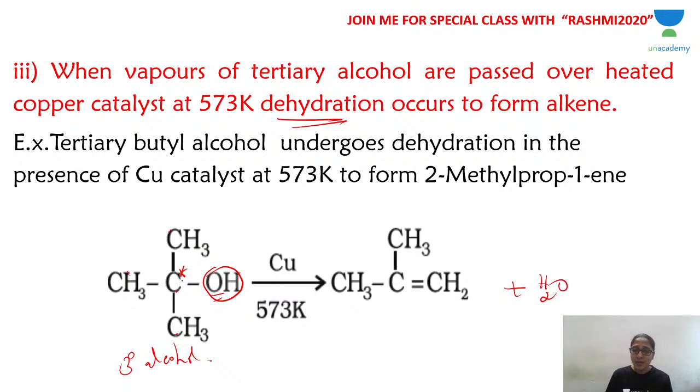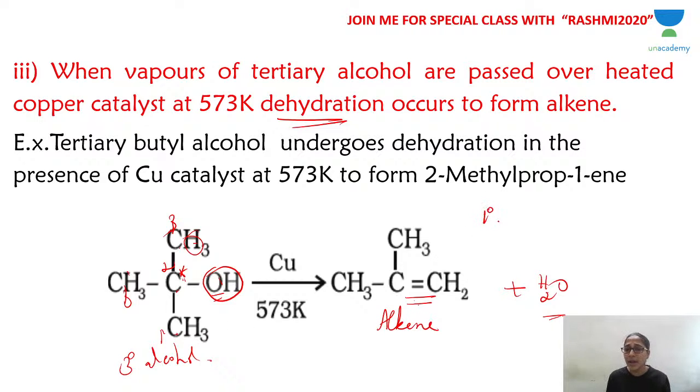Let's call this the alpha carbon, so all these become beta carbons. One of the beta carbons loses its hydrogen, and between those two carbons a double bond appears. So OH and H form water. Dehydration takes place, and between these two carbons the double bond comes. So you get an alkene. Tertiary alcohol will give you an alkene.